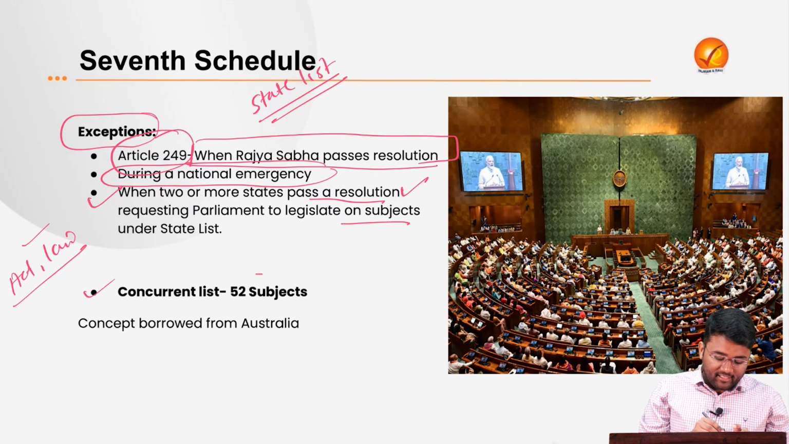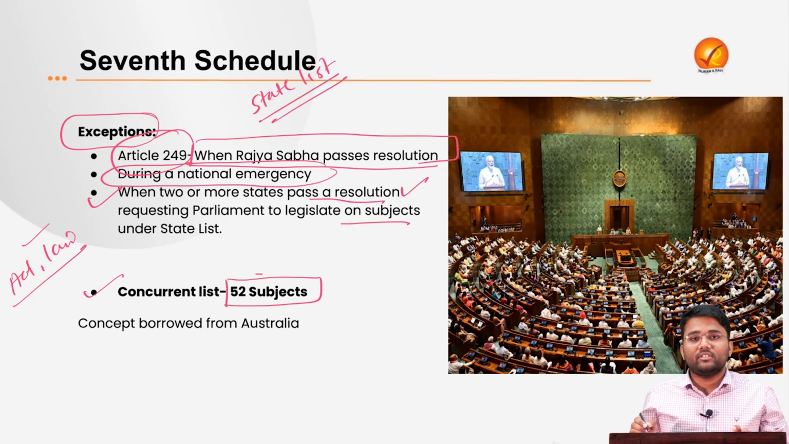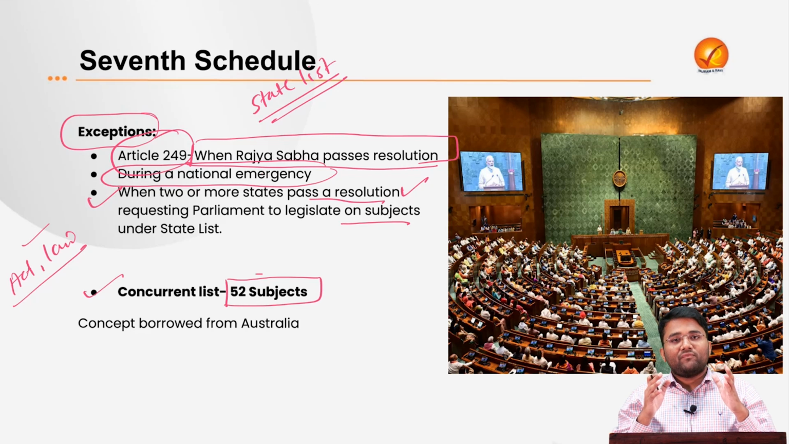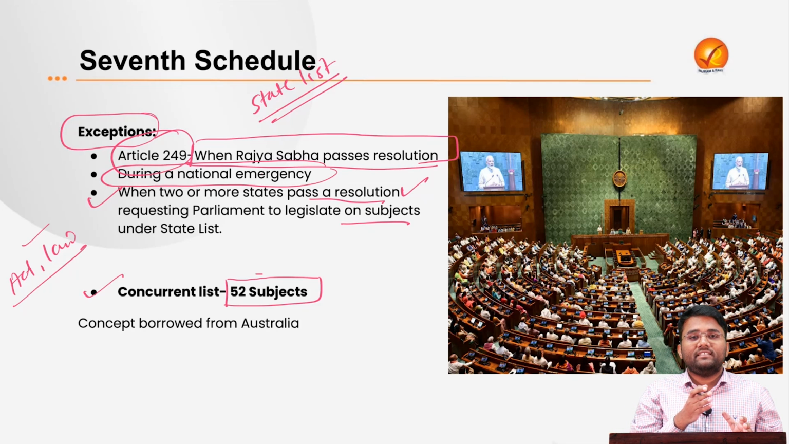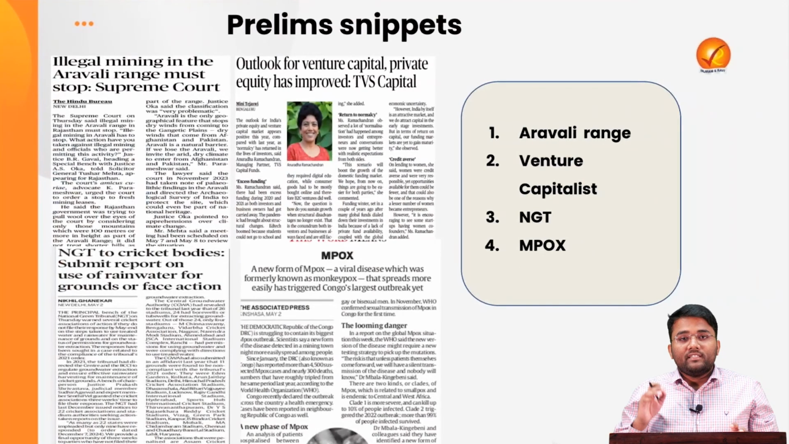Then the third is the Concurrent list, which consists of 52 subjects. Under this Concurrent list, both the Centre and the states can legislate, but in case of conflict, the laws made by the Parliament of India, or the Centre, will prevail over the state law. This concept of the Concurrent list is borrowed from the Constitution of Australia. So this was all about the 7th Schedule.